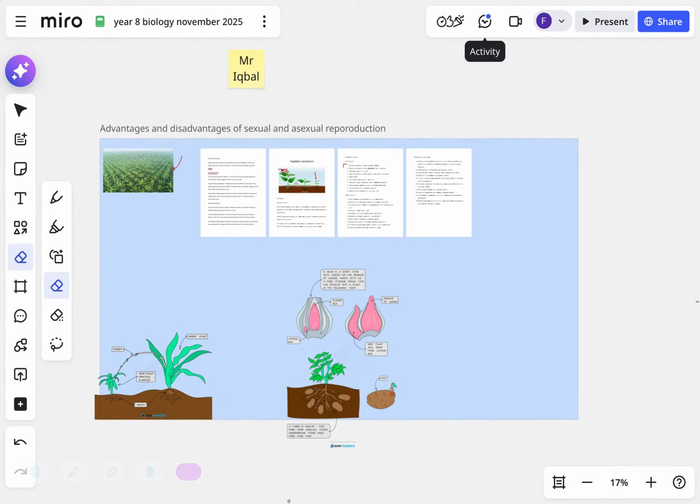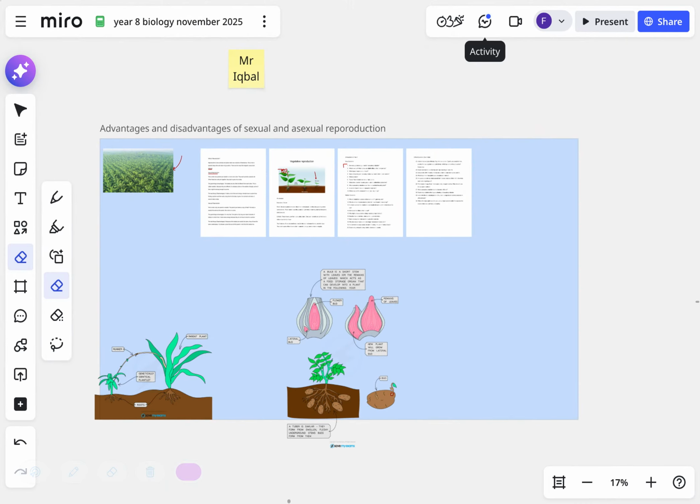Perfect. So anyway, what we're going to do today, we've had a look at the different types of cell division. In those two types of cell division, one is for asexual reproduction, which is mitosis. One for sexual reproduction, which is meiosis. And today we look at the advantages and the disadvantages of each one.